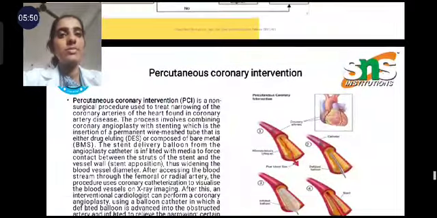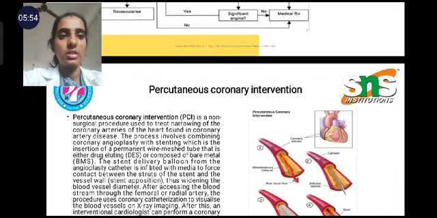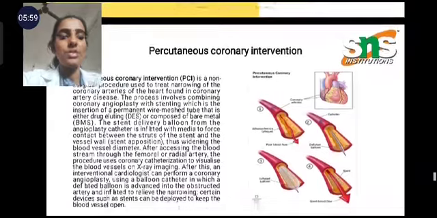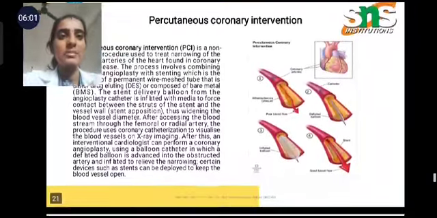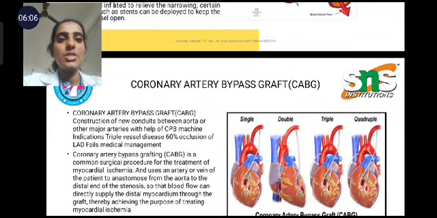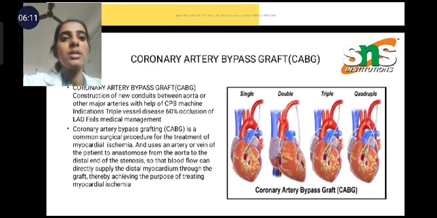There are two interventions. One is percutaneous coronary intervention, a non-surgical procedure used to treat narrowing of the coronary arteries of the heart found in coronary artery disease. Another is coronary artery bypass grafting, the common surgical procedure for the treatment of myocardial ischemia. An artery or vein is used to anastomose from the aorta to the distal end of the stenosis so that blood can directly supply the distal myocardium through the graft, thereby treating myocardial ischemia.